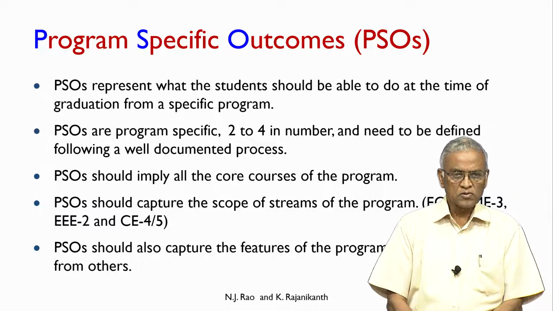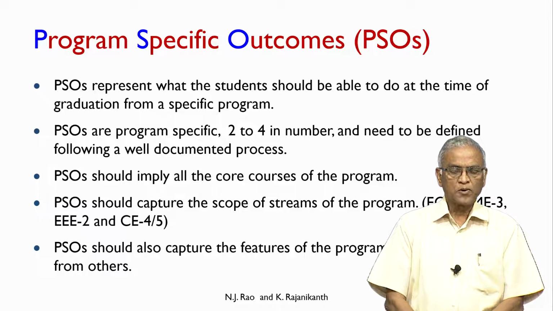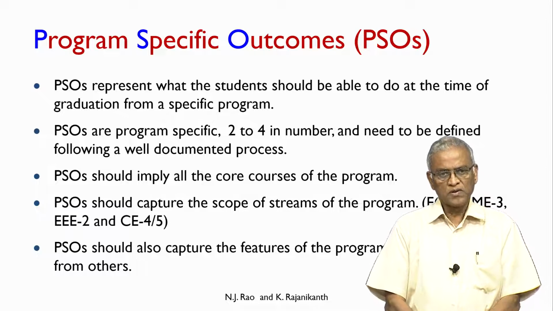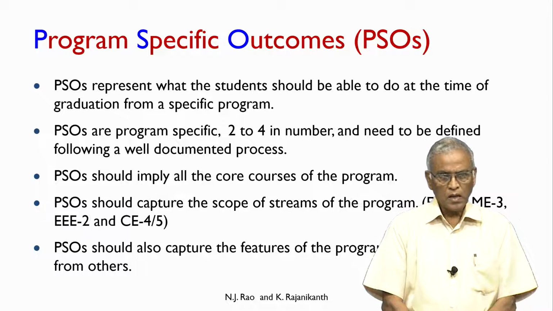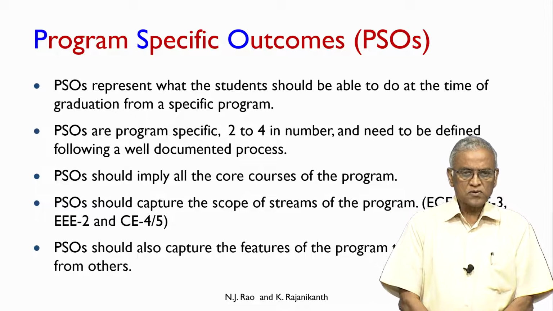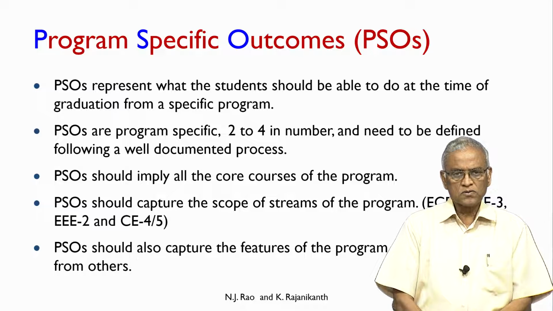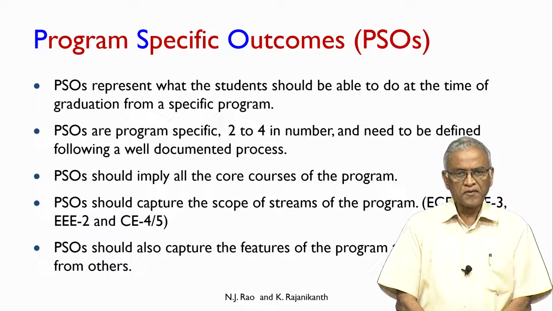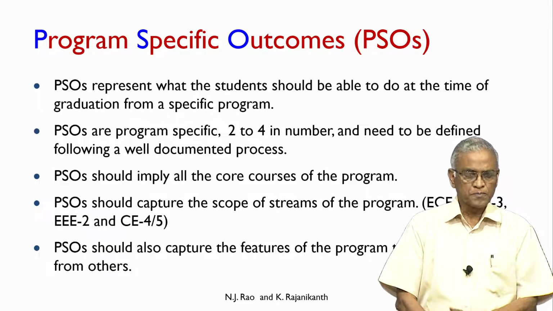One is program outcomes, which are discipline non-specific, and the other is program specific outcomes, which are specific to a given program. The PSOs are program specific and you limit them to 2 to 4 in number, and they need to be defined following a well documented process.